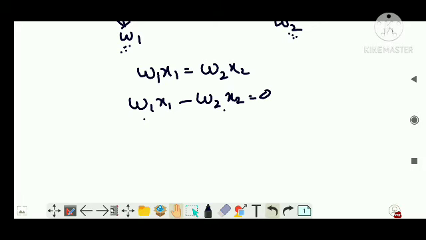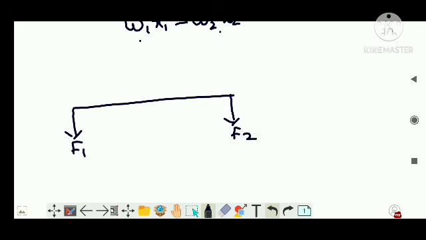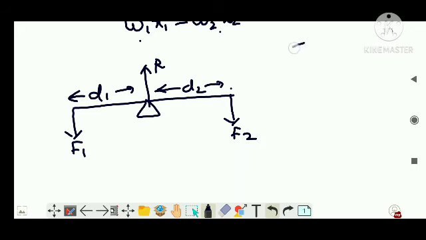Simple, right? Now we are going to take the scenario again. I'm just drawing the figure like this. Let's say there is a force F1 here, another force F2 is acting here. Let's say the fulcrum is here, so the fulcrum also gives a reaction R. Let's say this distance is d1 and this distance is d2. So for translational equilibrium, the net force should be equal to 0. An object is said to be at equilibrium when the sum of forces is equal to 0 and the sum of torque is equal to 0. The first indicates translational equilibrium, the second indicates rotational equilibrium.